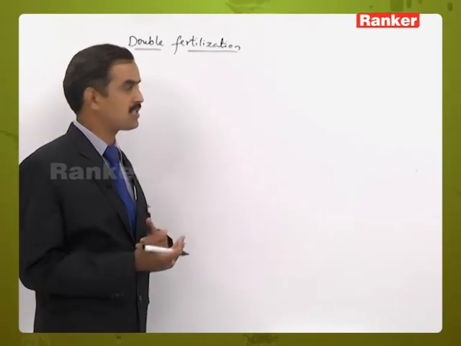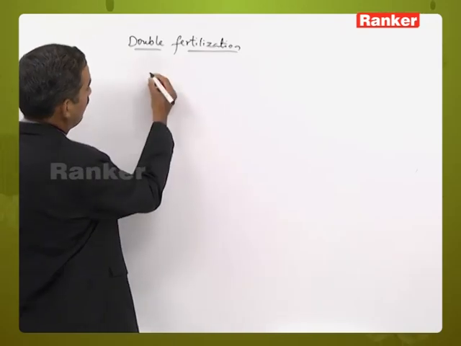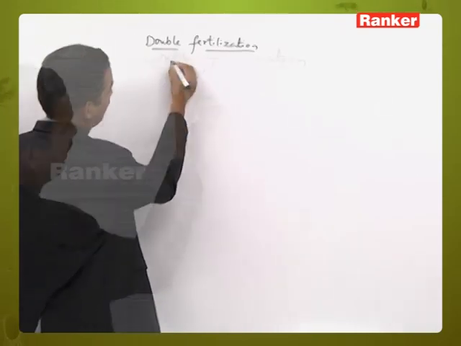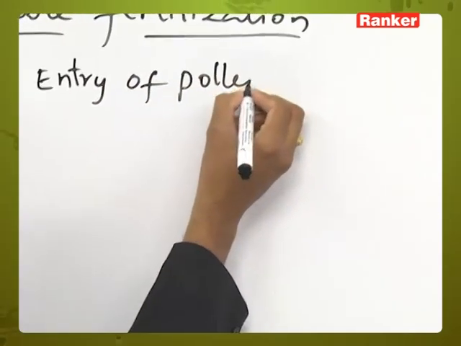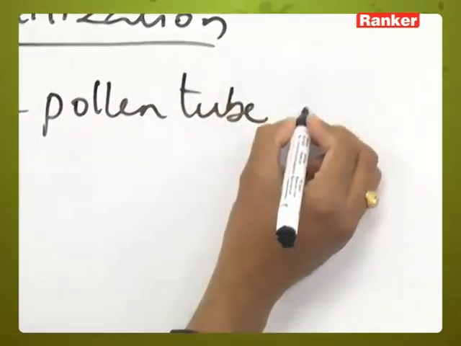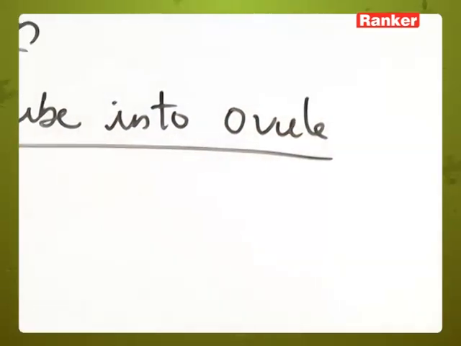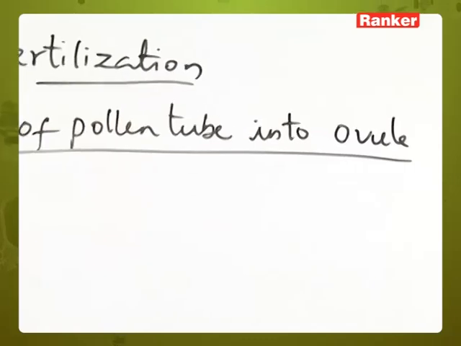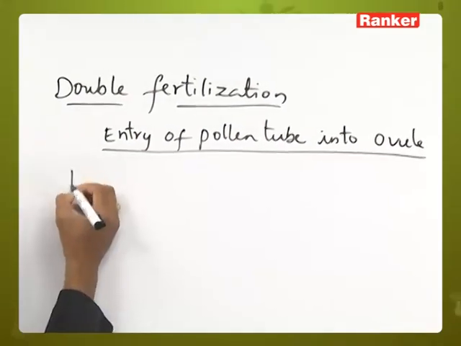So, this is a dynamic process which is taking place in the plants. In this process, the first step is the entry of the pollen tube into the ovule. The pollen tube enters the ovule by 3 mechanisms. The first one is porogamy.